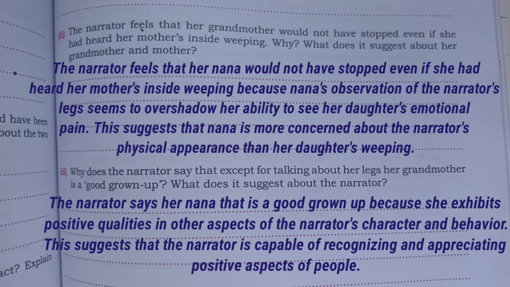Second one, the narrator feels that her grandmother would not have stopped even if she had heard her mother's inside weeping. Why? What does it suggest about her grandmother and mother?